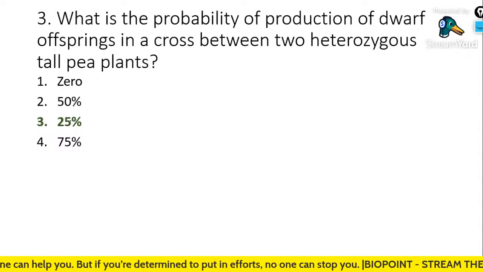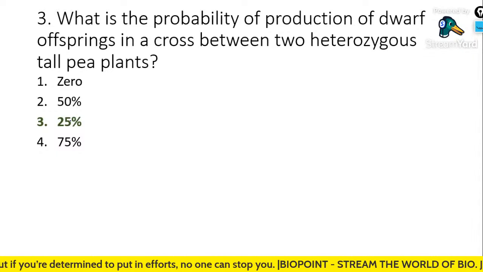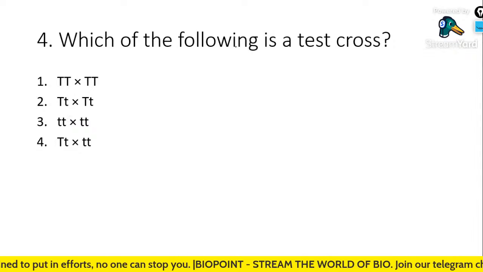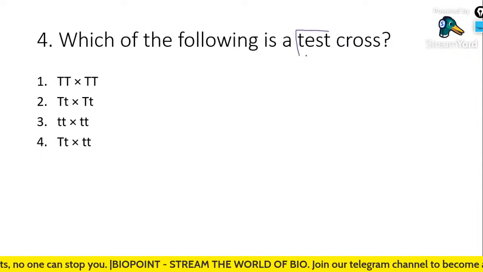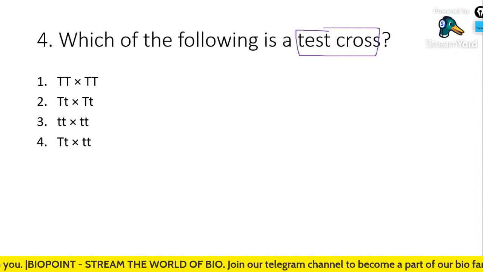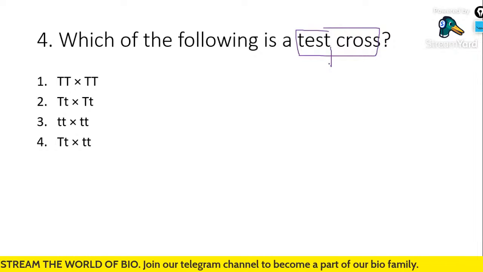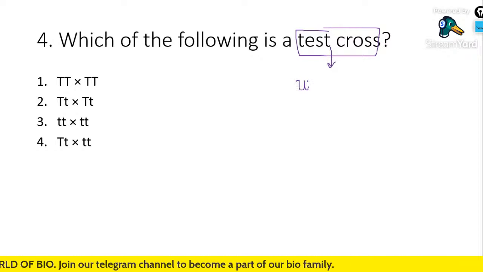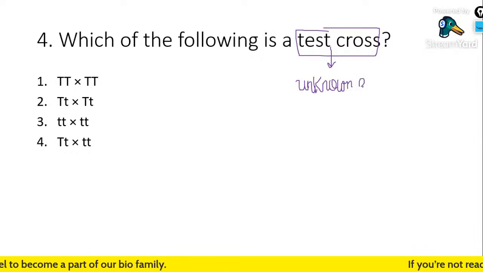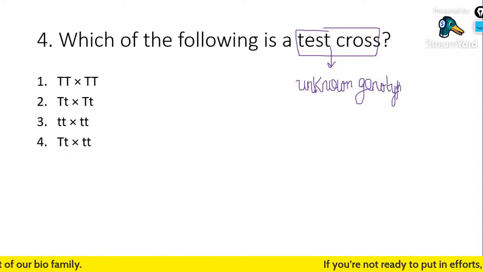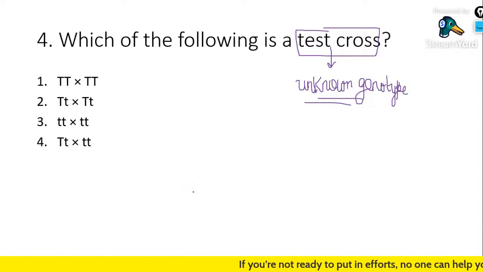Okay. Let's move on with the fourth question. Which of the following indicates a test cross? We have already told that the test cross is used to find the unknown genotype. Okay, we already studied that test cross is used to find the genotype of an unknown individual.